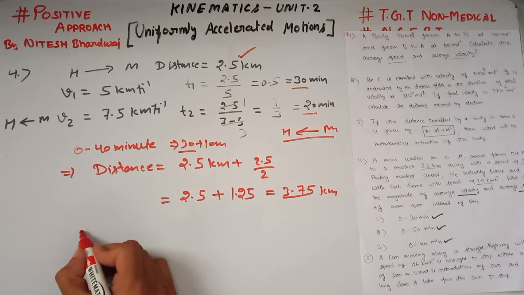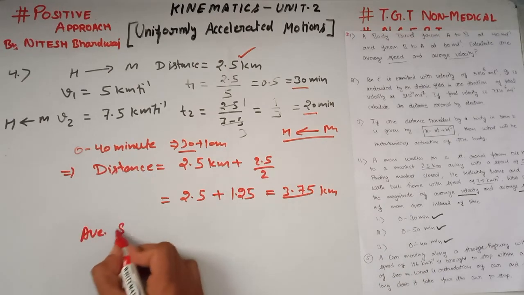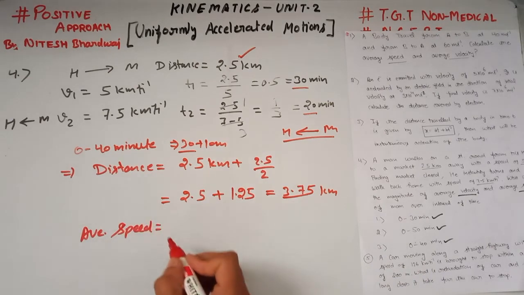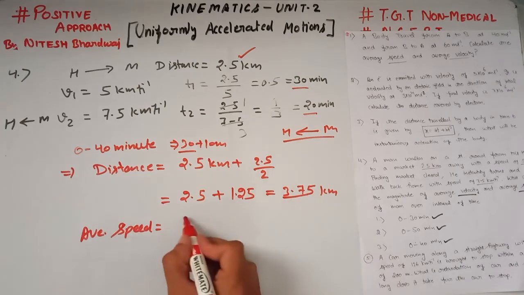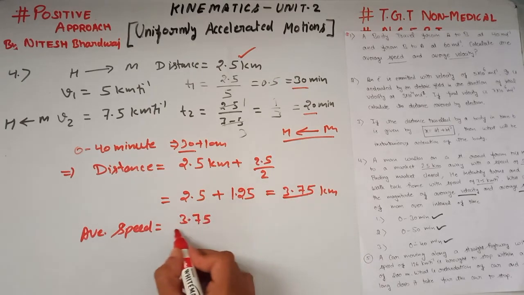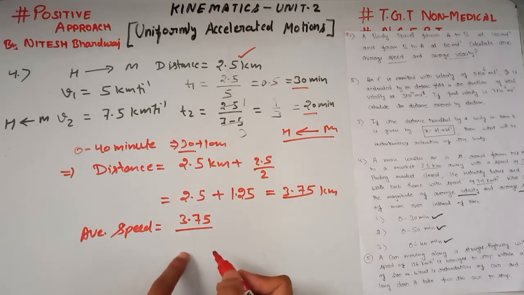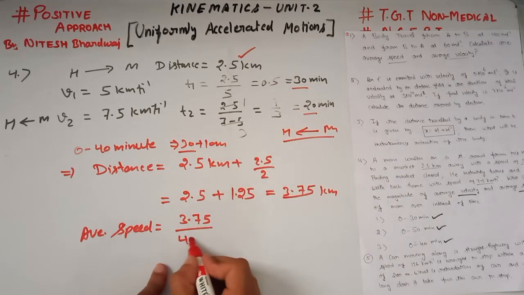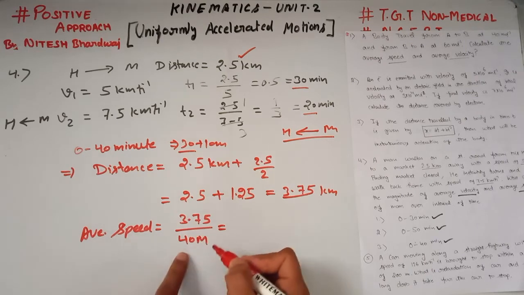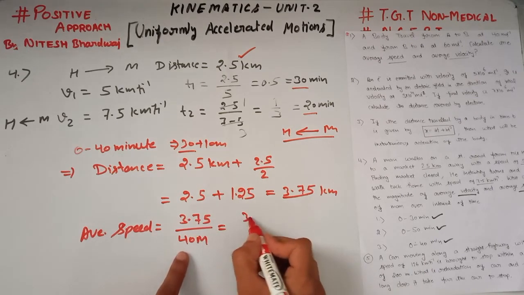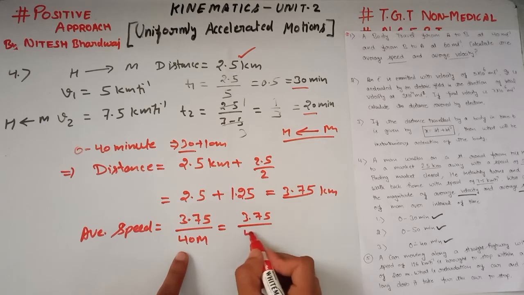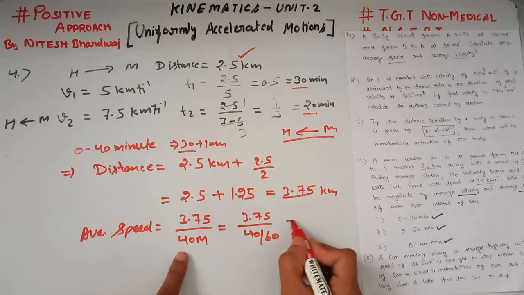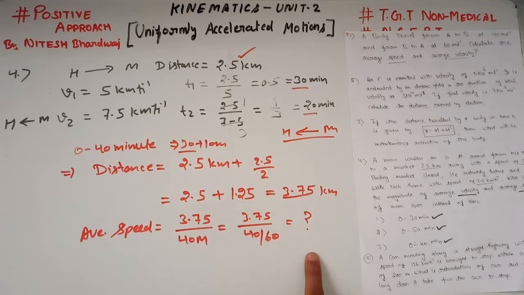Now we have to calculate here average speed. What is average speed? Average speed is the distance. Here total distance is 3.75 divided by total time. Time is how much here? 40 minutes, and we have to convert it into hour. So 3.75 divided by 40 divided by 60. You have to calculate this, and that is our average speed. And what is here average velocity?